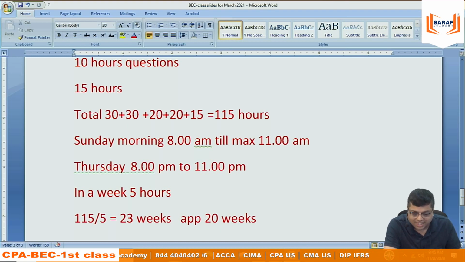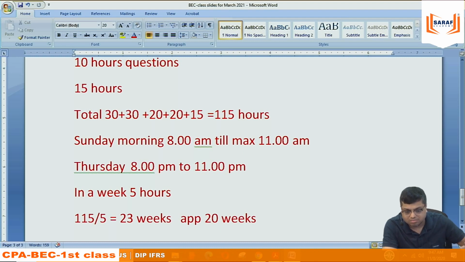And then the student can give the exam. Once the classes are complete, after 15-20 days, we should give the exam. That's my theory, because otherwise we will lose the rhythm if we don't give the exam. So this will be our process of studying in the class.